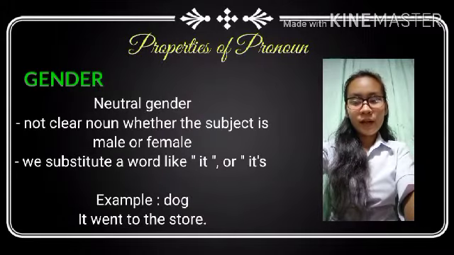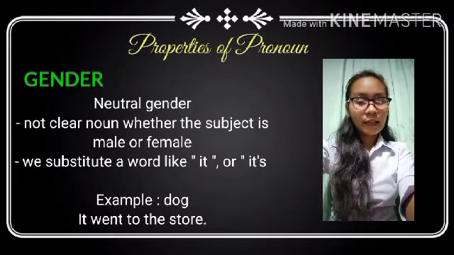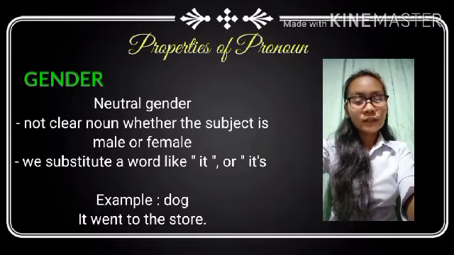Neutral gender. When it's not clear whether the subject is male or female, we substitute a word like it or its. For example, dog. The dog went to the store. We use the pronoun it, so it could be: it went to the store.